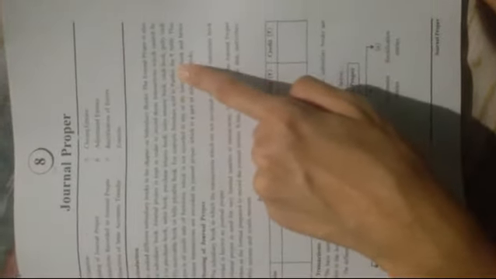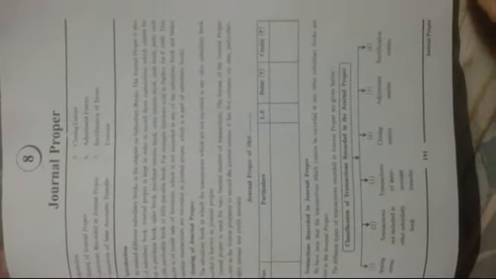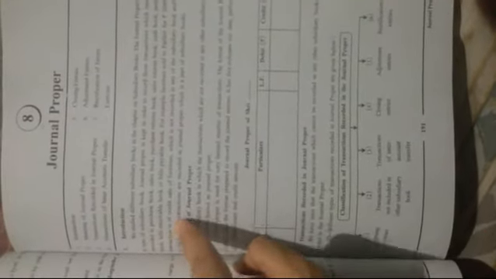For example, furniture sold to Parthiv for ₹5,000. This transaction is a credit sale of furniture, which is not recorded in any of the subsidiary books, and hence such business transactions are recorded in journal proper, which is a part of subsidiary books.